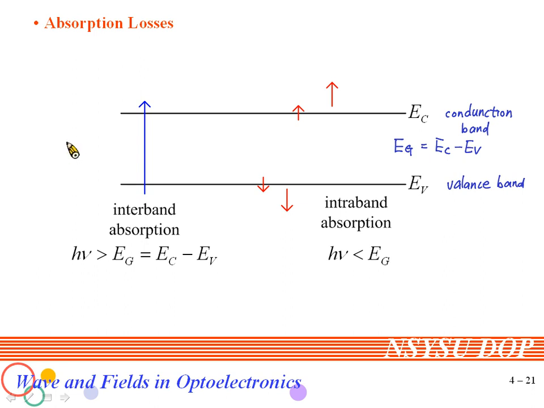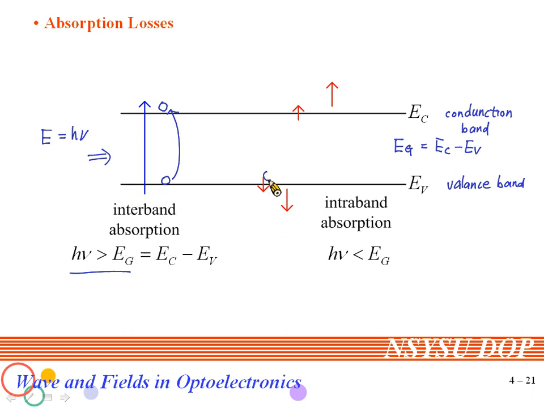If the waveguide mode has the frequency nu, the energy of the waveguide mode can be expressed as E is h nu. If h nu is larger than the bandgap energy Eg, then the carrier will absorb part of the energy of the waveguide mode and jump to the conduction band. As a result, we will lose part of the energy of the waveguide mode, and this will induce the absorption loss. Such kind of absorption loss is called interband absorption.